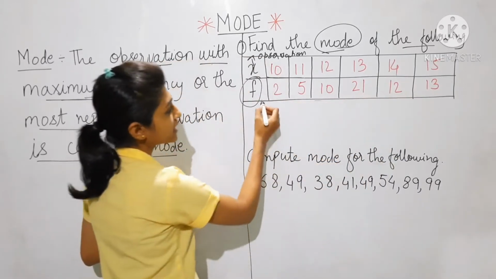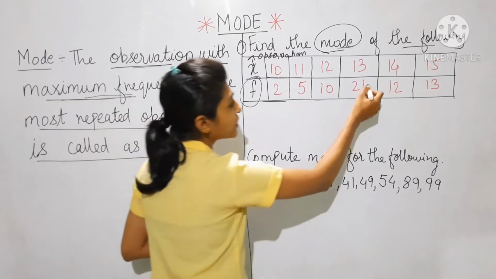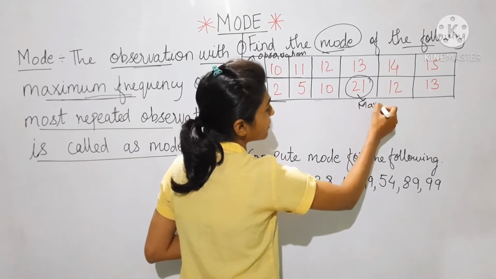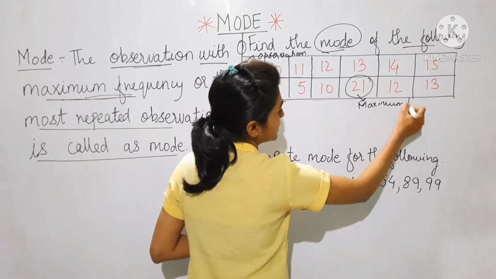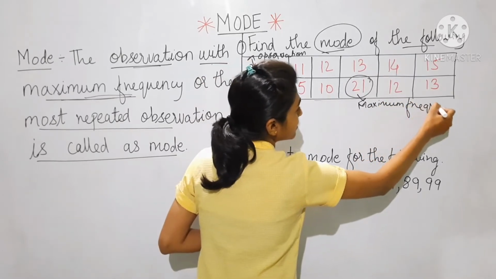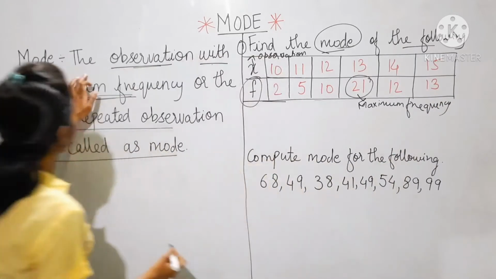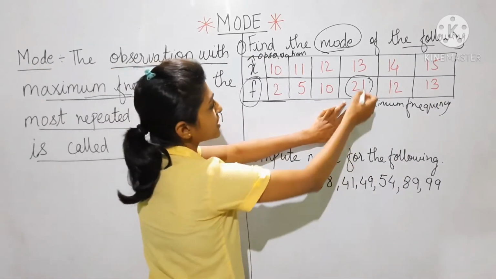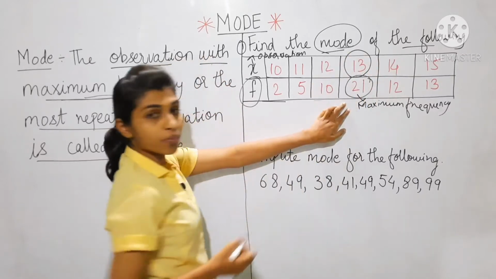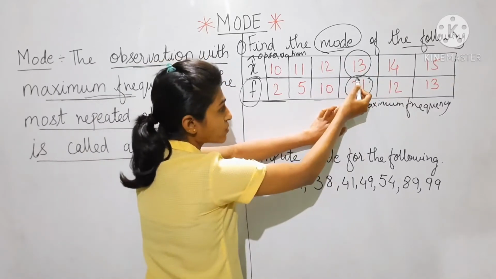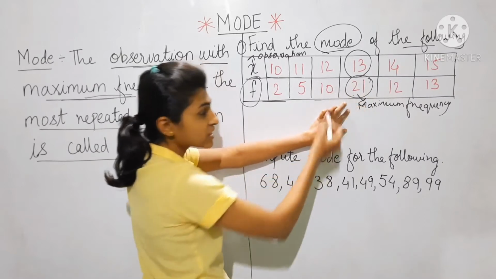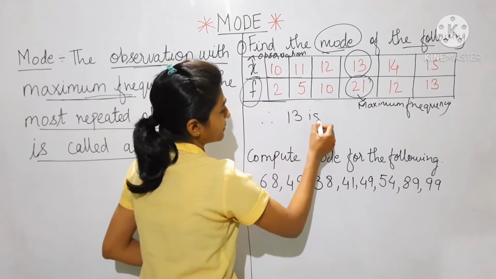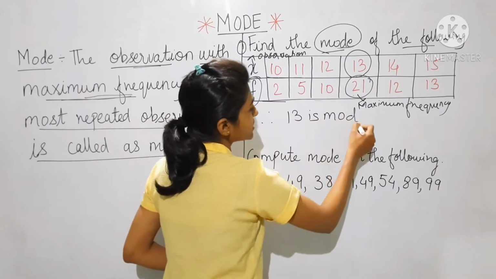Obviously, 21 is the maximum frequency. Clear? So the observation with maximum frequency is 13. Therefore, mode is 13.